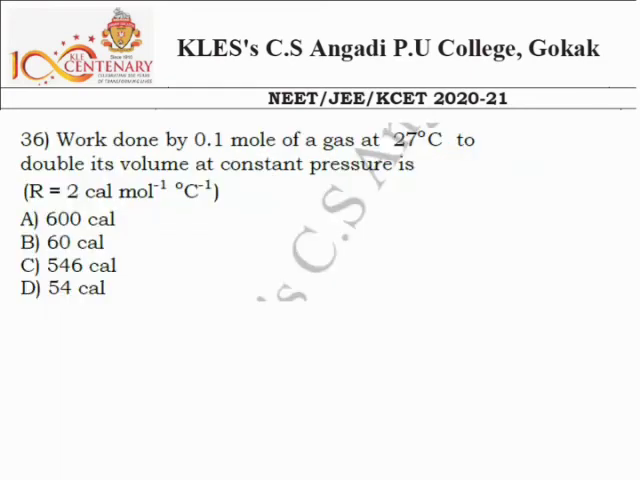Next, question number 36. Work done by 0.1 mole of gas at 27 degrees Celsius to double its volume at a constant pressure is. This is a very important thing here: at constant pressure, you have to calculate the amount of work done. We know the formula, W is equal to P into delta V, pressure into change in volume. But here they have not given the value of initial volume, final volume, and the pressure. So I can move to the equation,